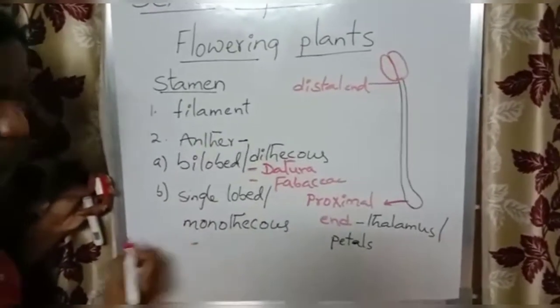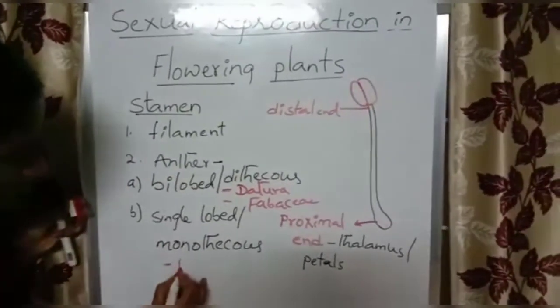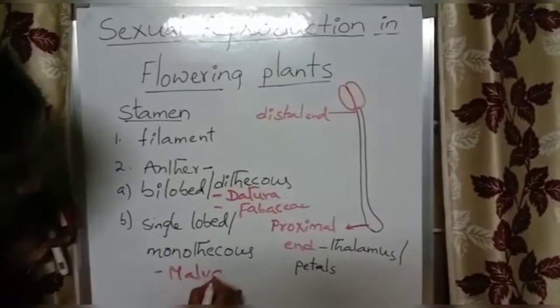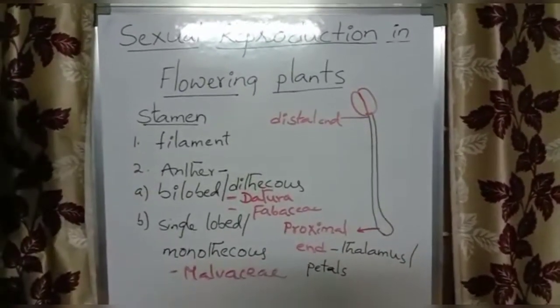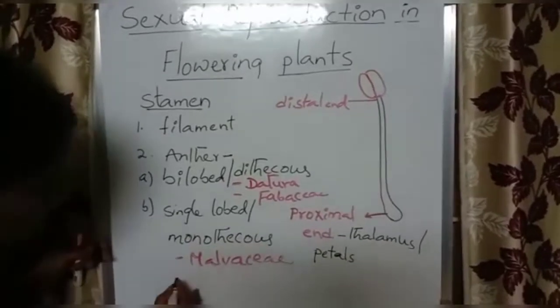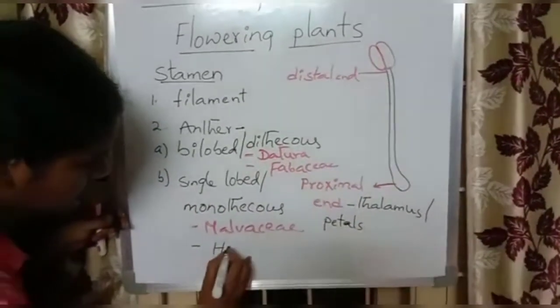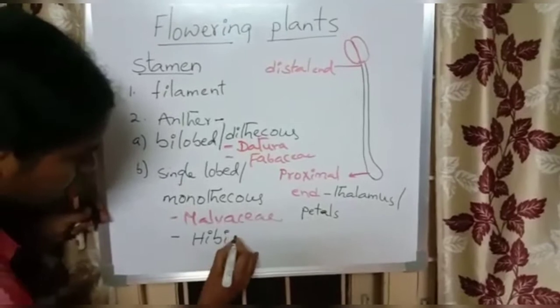Now examples for the monothecous anther. For example, the Malvaceae family. Malvaceae members. In our textbook we have one example of a Malvaceae member, hibiscus.